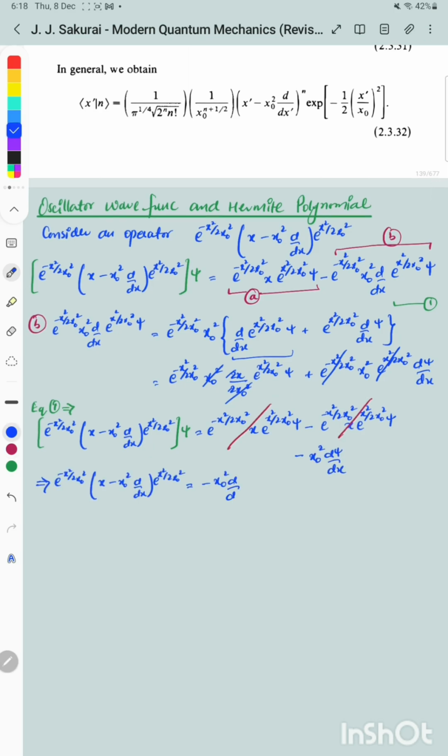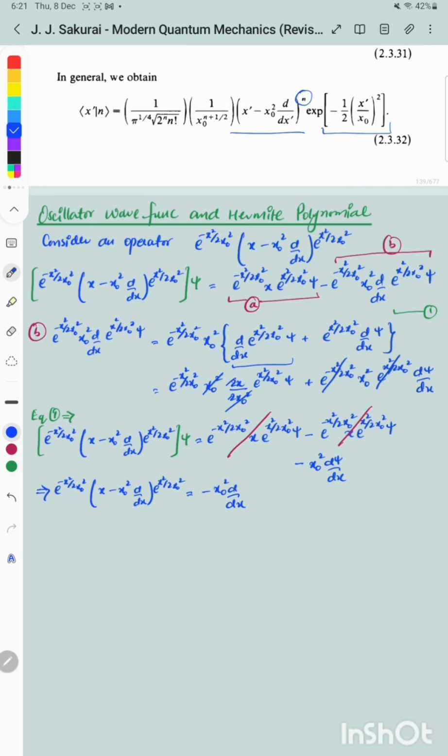On doing some simplification, we end up at minus x naught square d by dx. So equation 2.3.32 has nth power on the bracketed term, whereas we just took 1 as its power, so ultimately we're going to land there. However, if you observe closely, the exponential part on which that bracketed term is acting has negative power, whereas the operator we started with has a positive power. So no worries, it's not a mistake. That's done intentionally, and the reason you will find out in a jiffy.